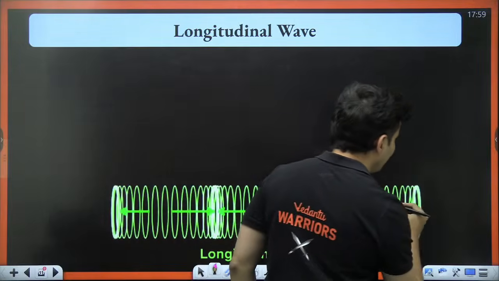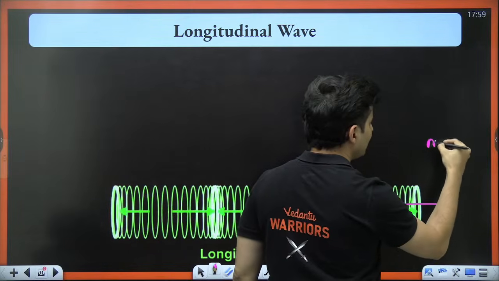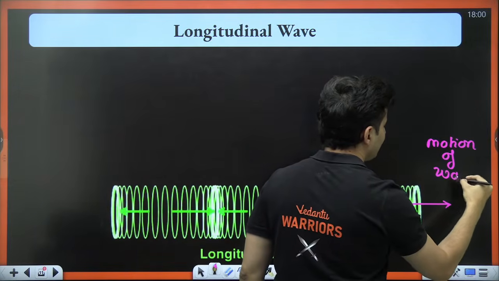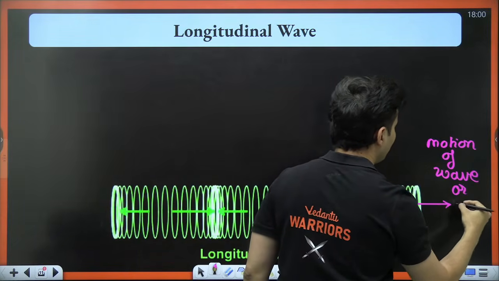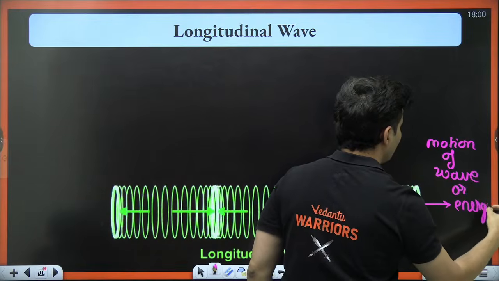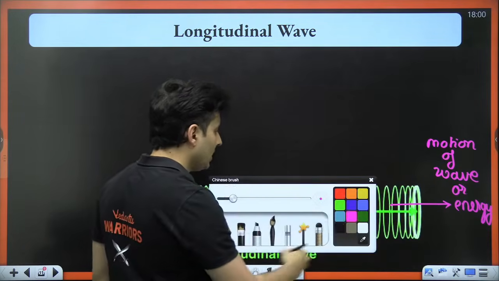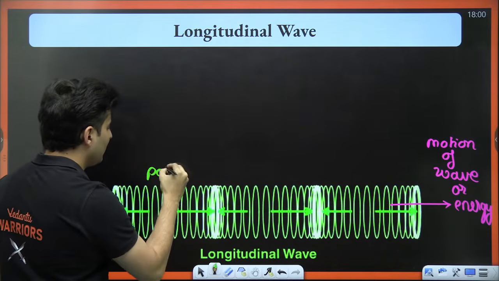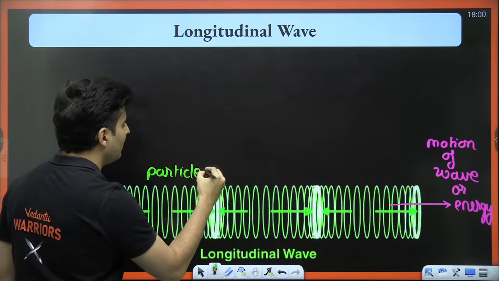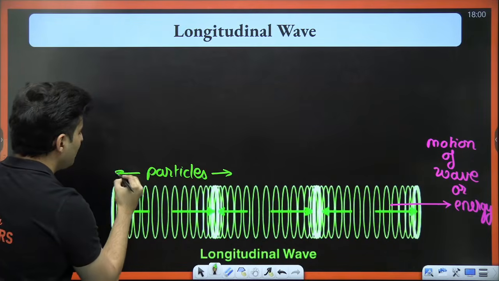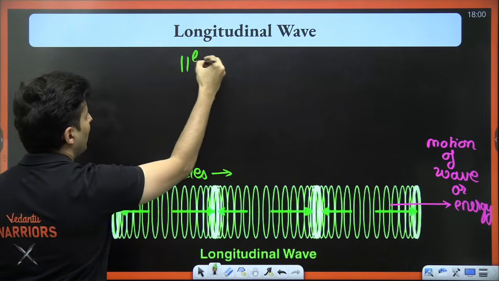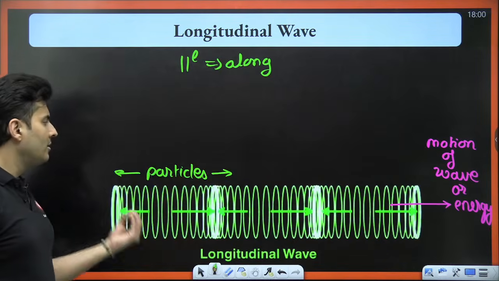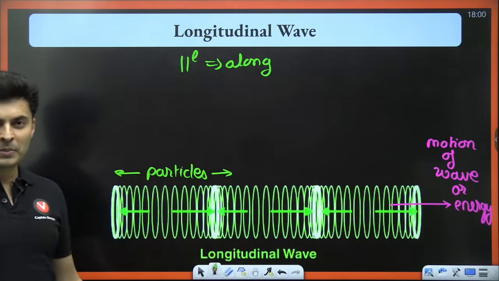If the wave is traveling like this, this is the motion of the wave, or basically your energy. Do you see the particles? The particles are going along, meaning parallel. That is called a longitudinal wave.